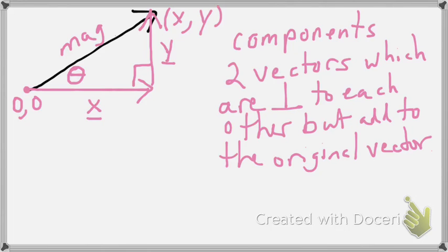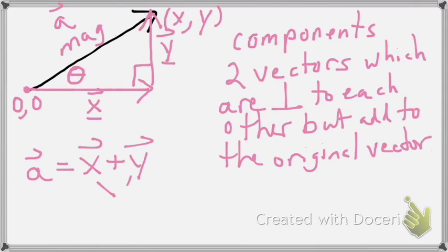And here we can see them. We have vector x, vector y, those two adding together. Follow the x, then follow the y, and you will have made your way from the beginning to the ending. Okay, so we could say, we'll call this vector A, say. Vector A is equivalent to vector x plus vector y, and because vector x and vector y are perpendicular to one another, we can say that they are component vectors.